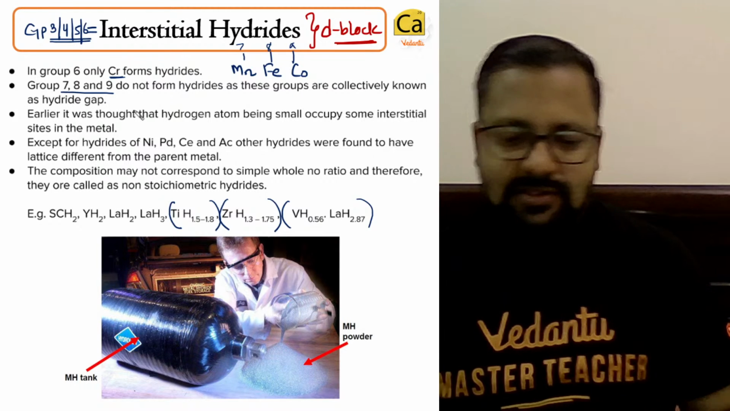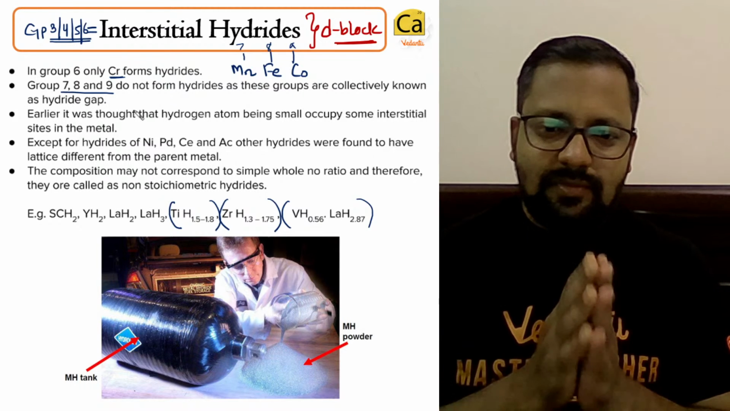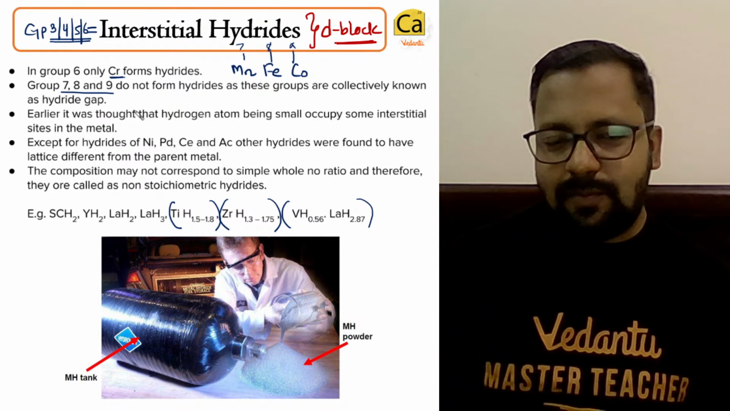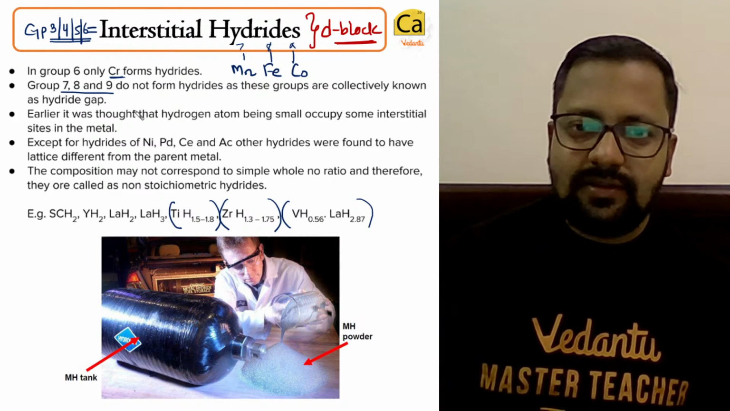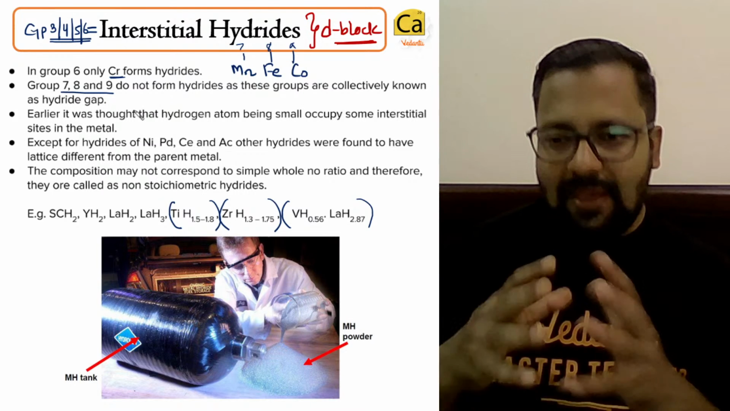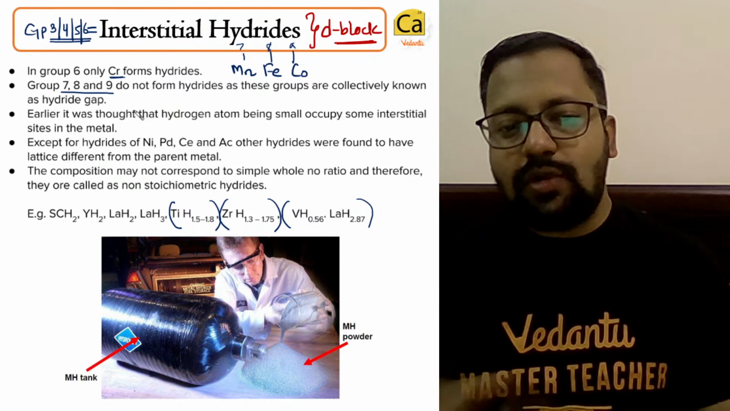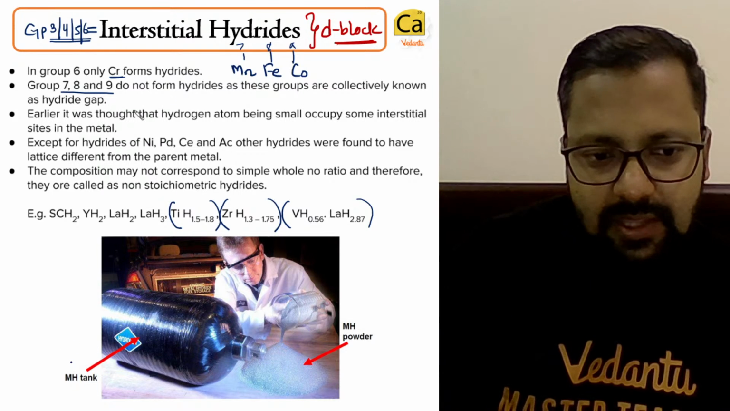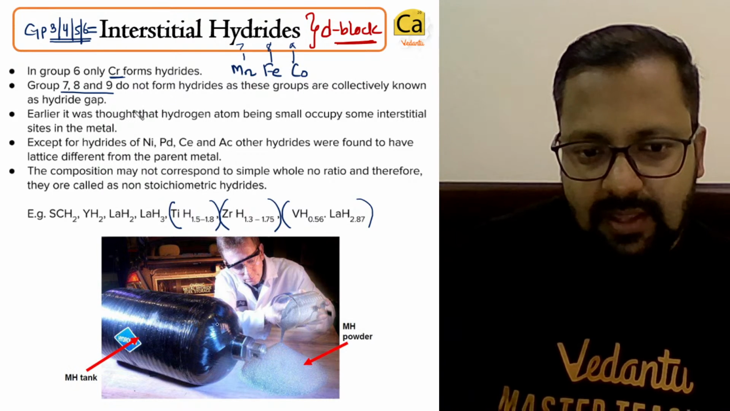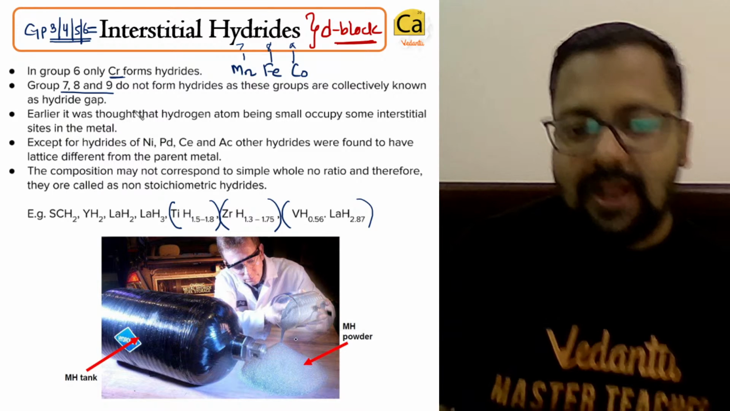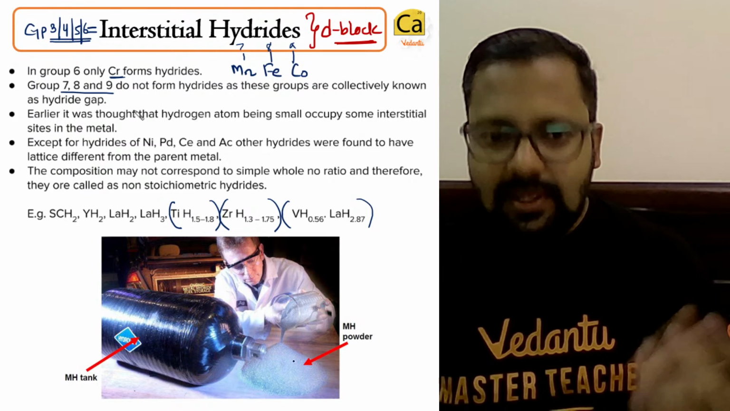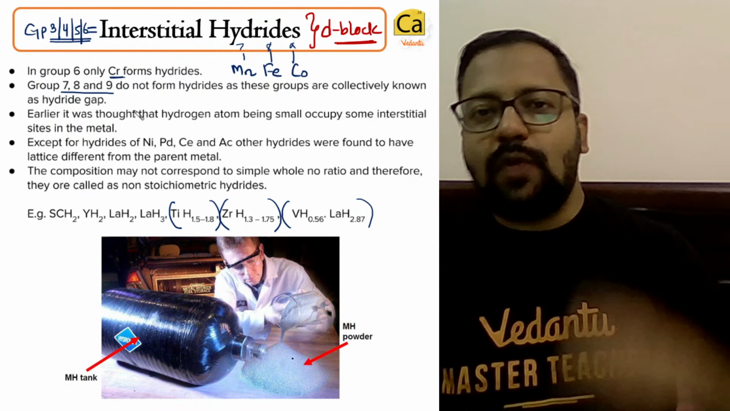That is a metallic hydride which is present. This metallic hydride is an effective way of transporting hydrogen. Can you see this picture? This is a metallic hydride tank. You take this metallic hydride powder and heat it, and you can obtain hydrogen.